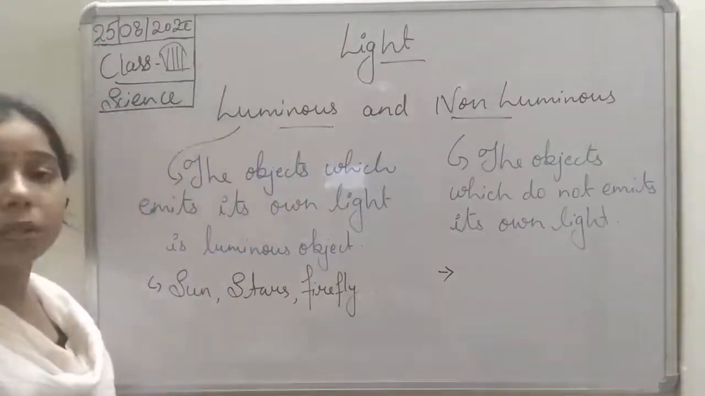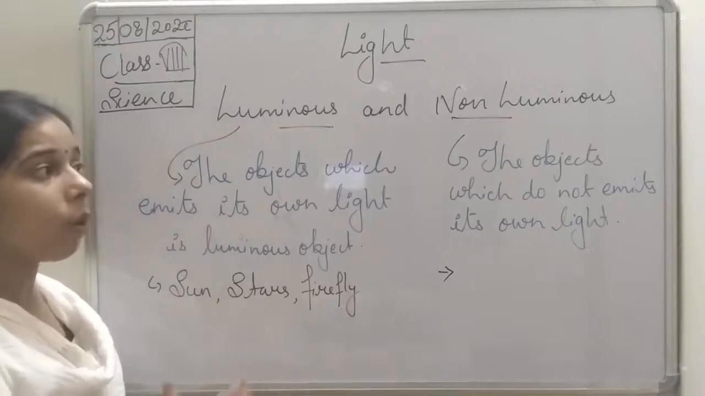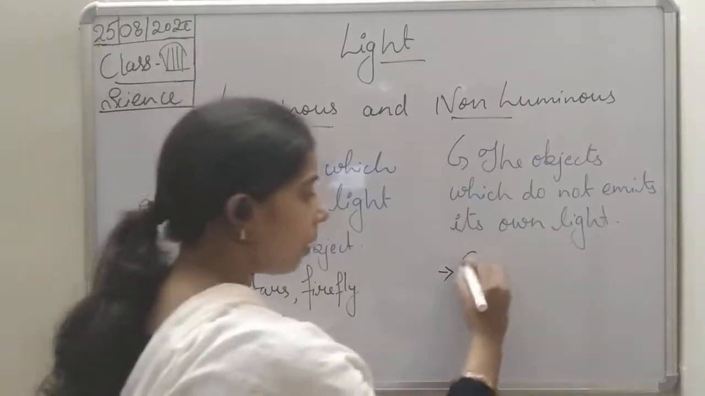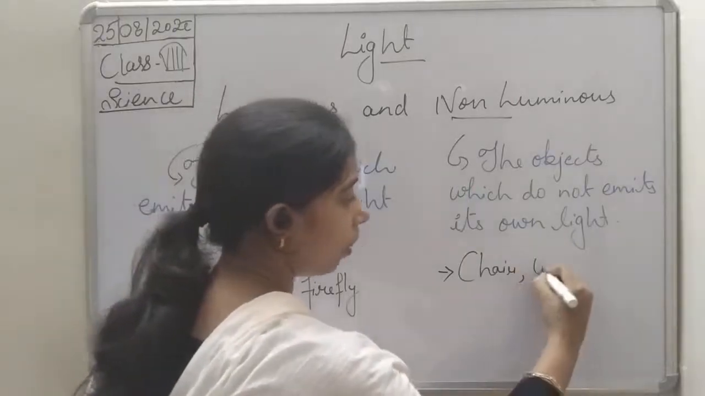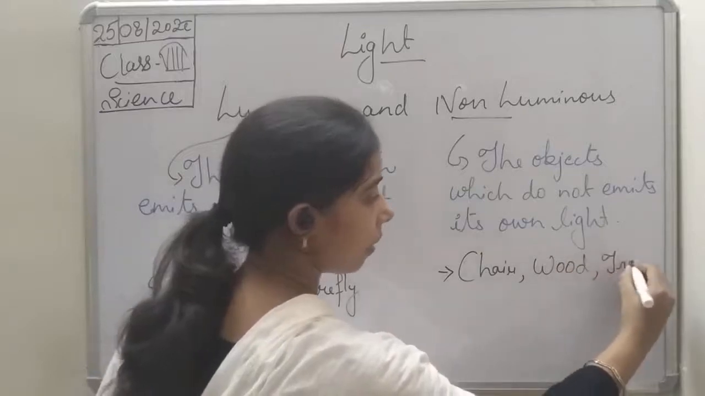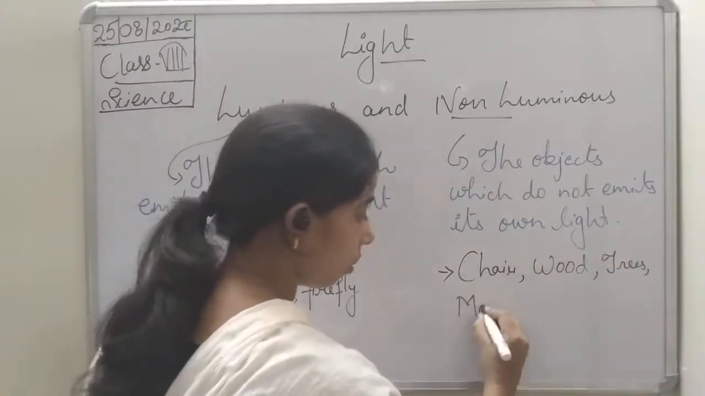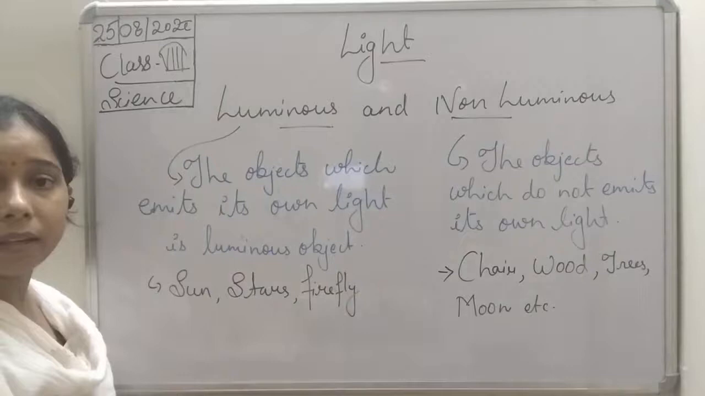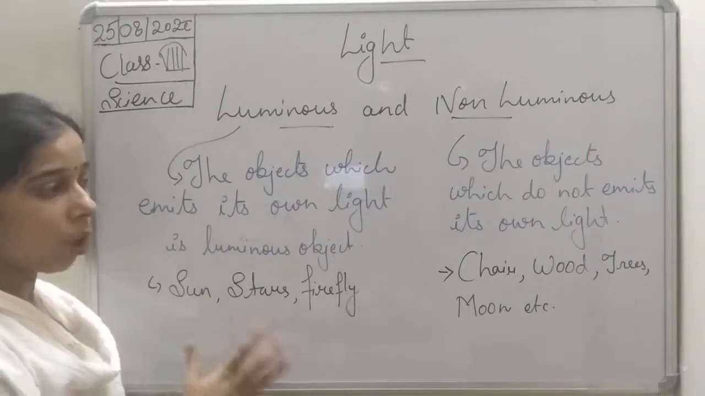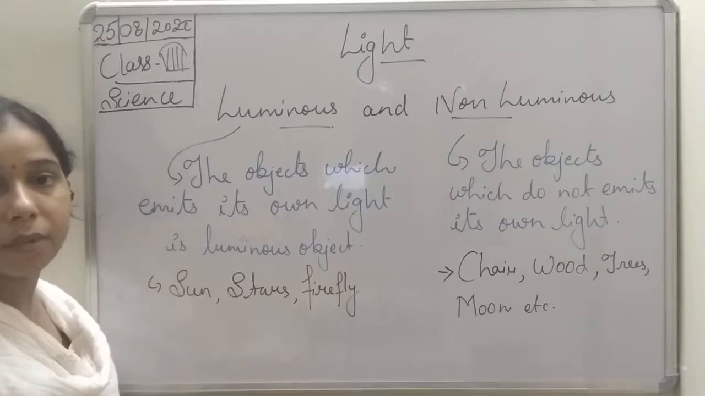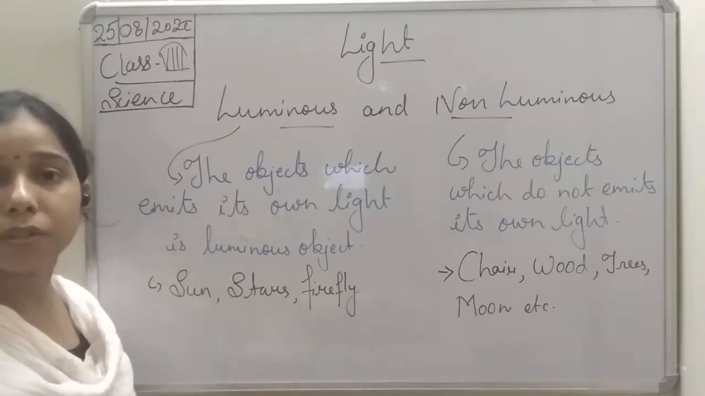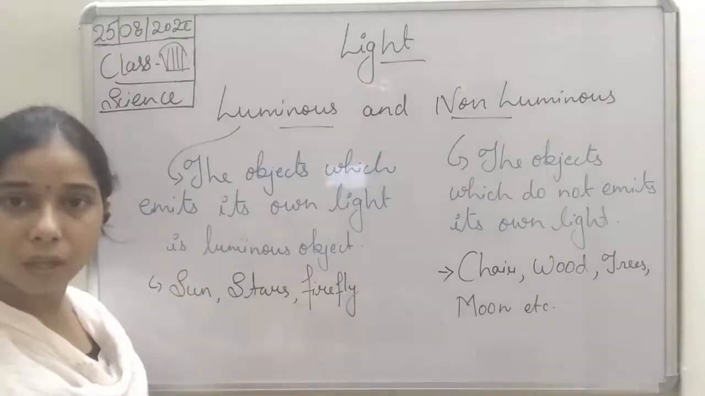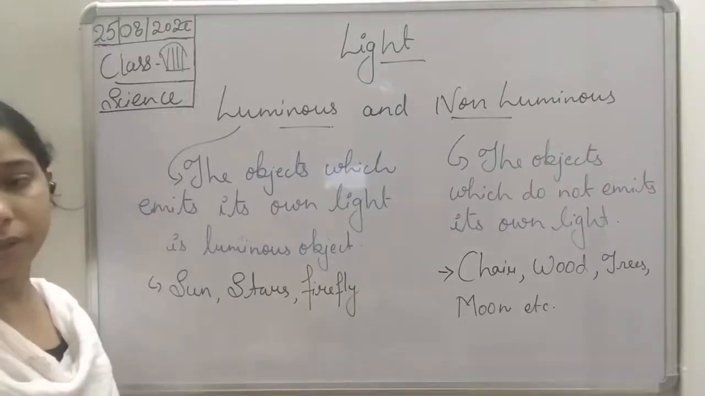Then if we talk about the non-luminous, students, obviously all the objects which do not emit light are known as non-luminous. So a lot of things are there, like chair, like wood, like trees, okay, moon, etc. A lot more things are there which do not emit light, that is the non-luminous object. So the moon we will also consider non-luminous, since it does not have its own light, but it reflects the light which is coming from the sun. So that comes under the non-luminous object.